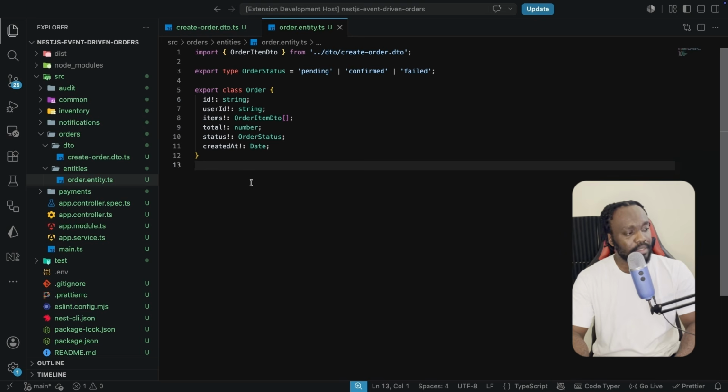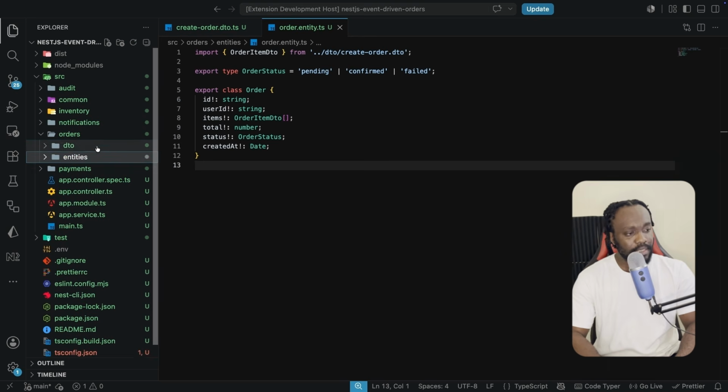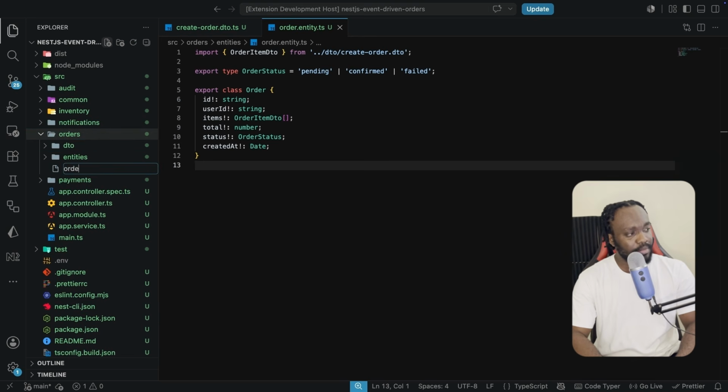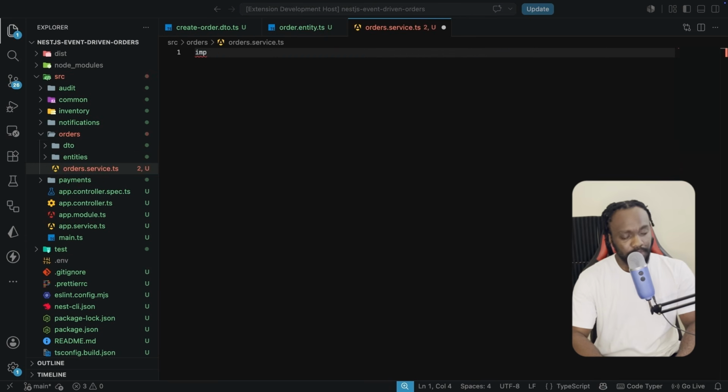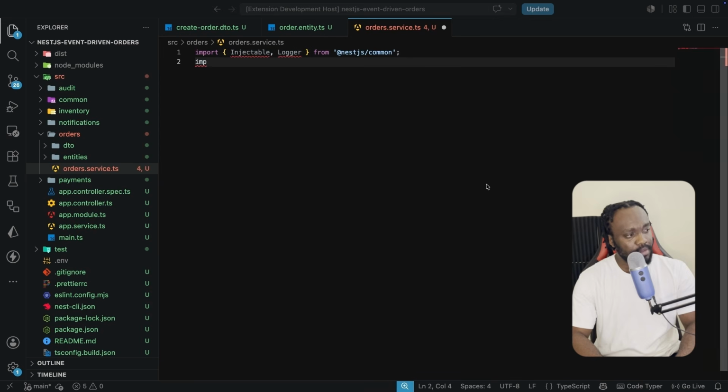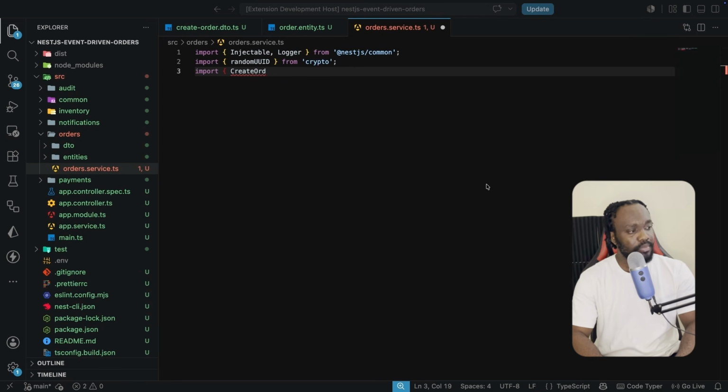We can go on to create the order service. So let's create the file over here. We're going to be creating the order service TS file. We start by importing injectable and also logger. So whenever we create an order, we're going to log it in our application. They would all come from NestJS common. We also need to import random UUID from crypto so that we can just generate an ID. We're also going to bring in the create order DTO, which will come from the DTO folder, and in there we have the create order DTO.